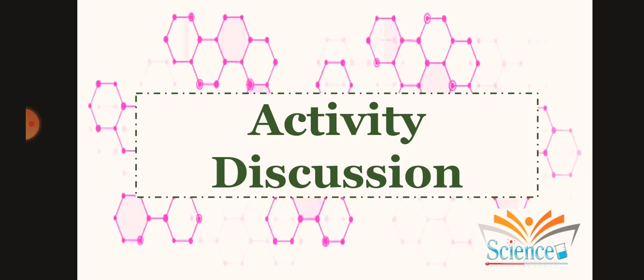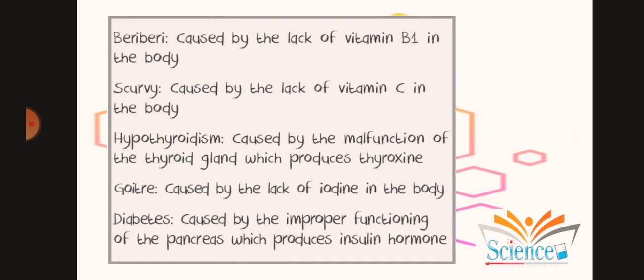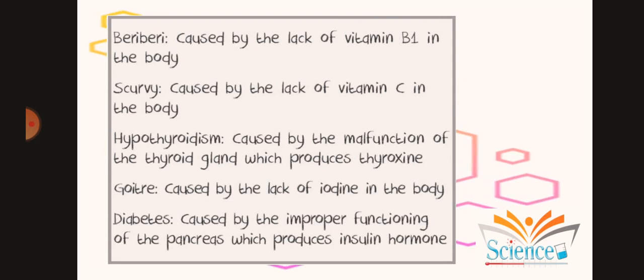Now it's time for our activity. Here we've got a list of diseases which we will have a look into. You can see we are talking about beriberi, scurvy, hypothyroidism, goiter, and diabetes. Let's first start with beriberi. So students, a lack of vitamin B1 causes beriberi in our body.